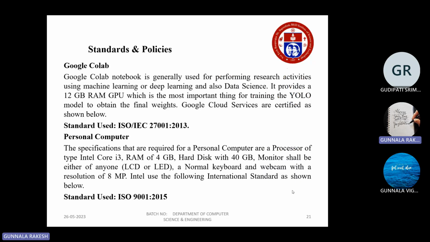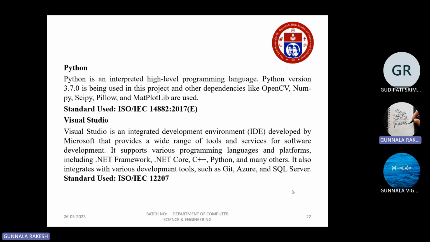Here is the personal computer. The specifications are, you can see, RAM of 4 GB, hard disk of 40 GB, and a monitor, either LCD or LED, a normal keyboard and a webcam. It's Python, and these are the IDEs which we are using for the implementation of our project. The version of Python used in the project is 3.7.0.